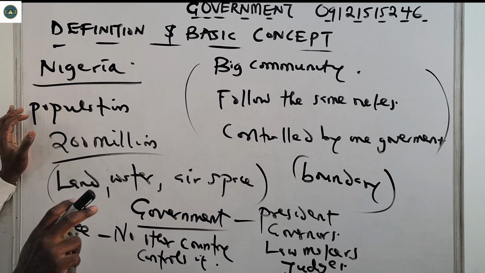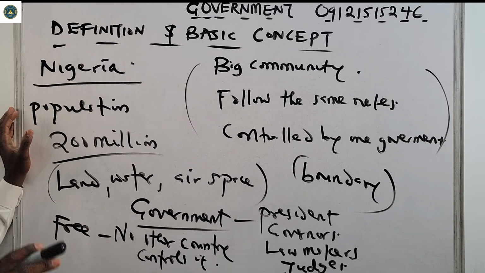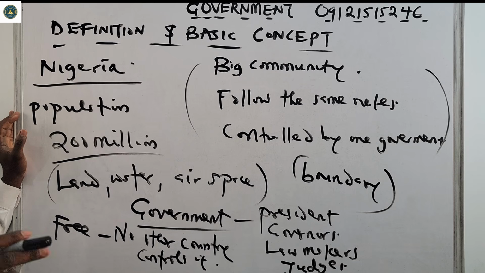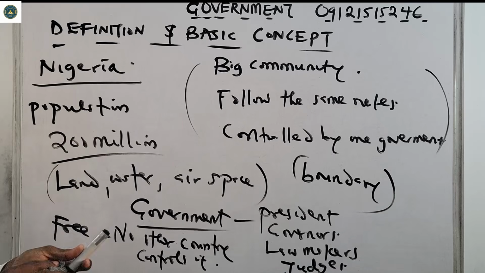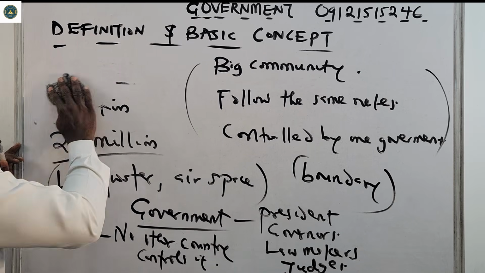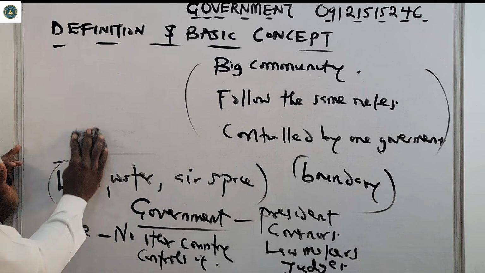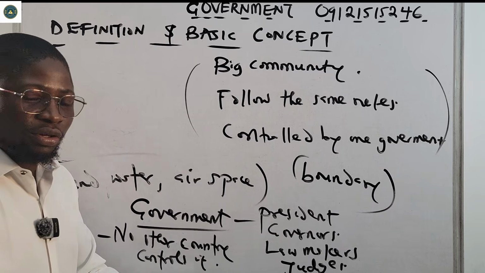So a state is like a big community of people that follow the same rules and are controlled by one government. Another way to see it is like a state is like maybe a family in a very big house. A family in a very big house will be living in the land, because the house is built on the land.